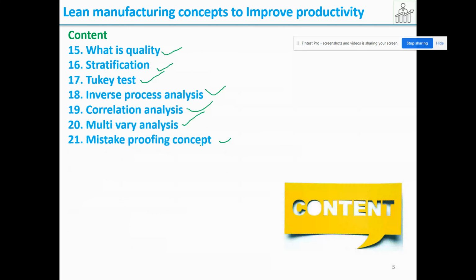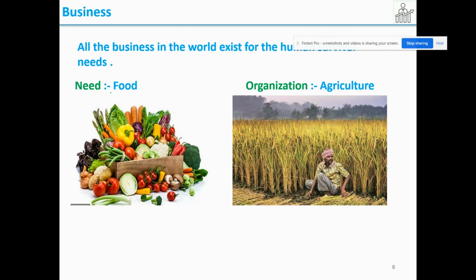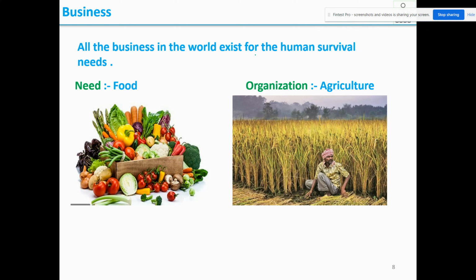So let us start. Chapter one is why business exists. Did you all ever think why there are so many businesses and organizations in society? Let us see why business and organization really exist. All the business in the world exist for human survival needs. You may think all the business are there just to make sales and profit, but that is not the right perception that we should have.